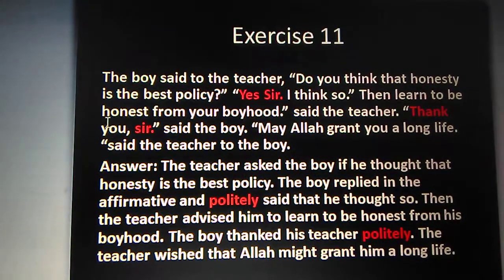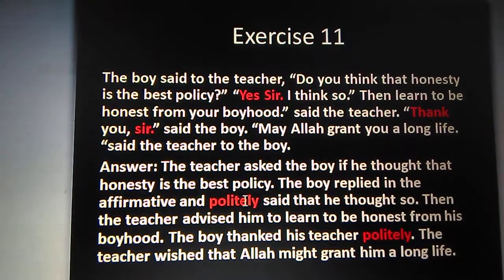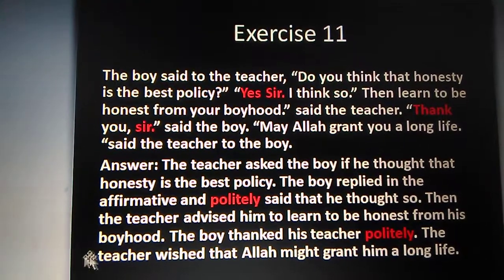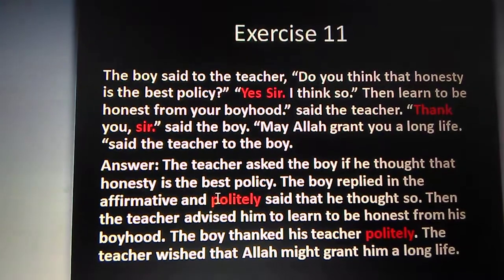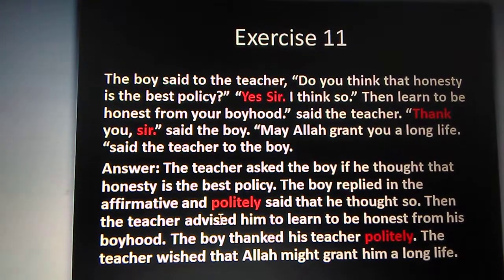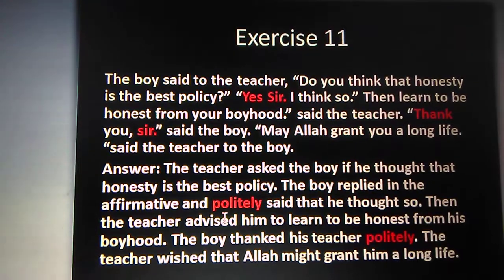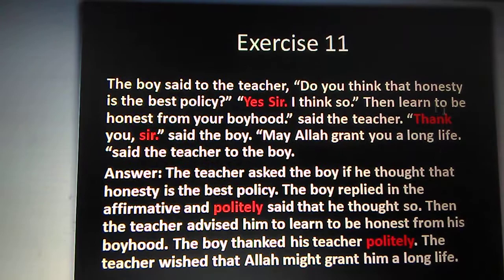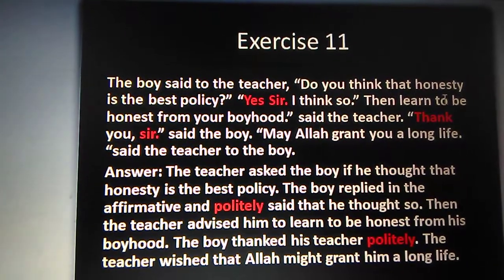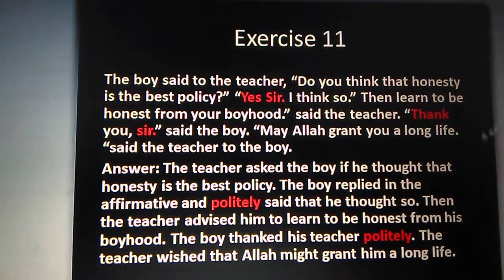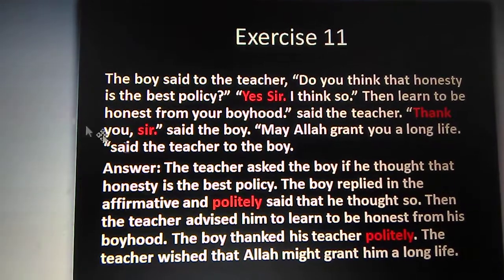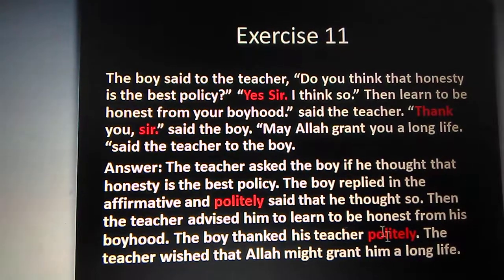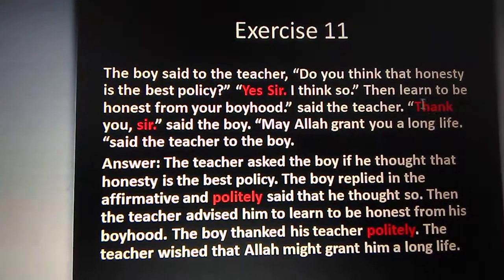So then learn to be honest from your boyhood, said the teacher. Then the teacher advised, this is the advice from the teacher. So the verb is advised. You be careful, sometimes when you are going to write advice, you write it with a c, but when it is a verb, it will be s. Him to learn to be honest from his boyhood. It is then learn to be, so it is an imperative sentence, so you'll write here to, then the rest of the sentence. Thank you, sir. The boy thanked his teacher politely or respectfully. You can write sir, that okay.